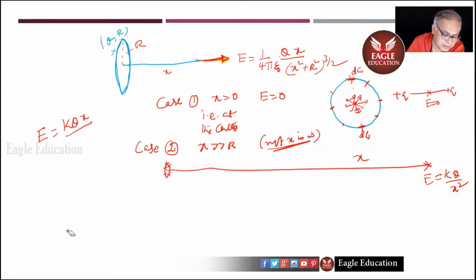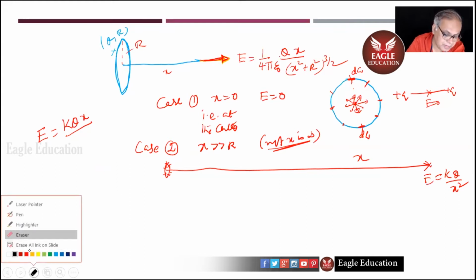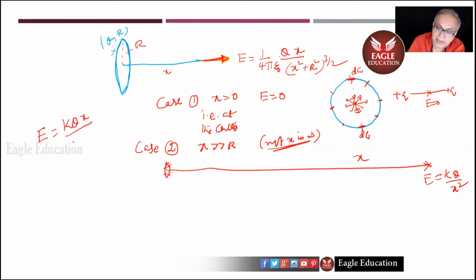Look at this. KQx by, I've got x square into 1 plus r square by x square whole to the power 3 by 2, which is written as KQx by x cubed into 1 plus r square 3 by 2.